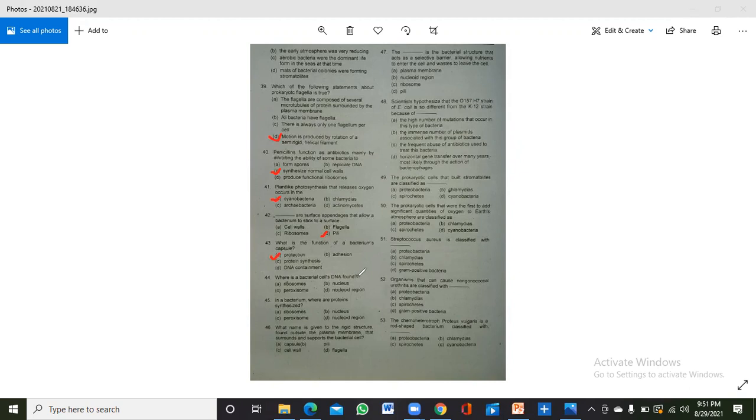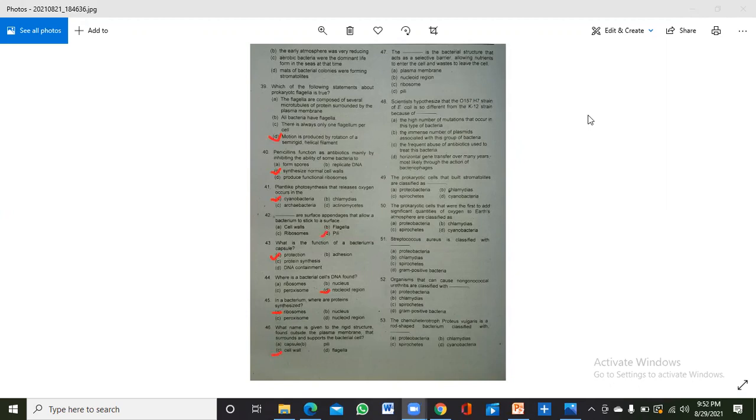Where is a bacterial cell's DNA found? It is found in the nucleoid region. In a bacterium, where are proteins synthesized? In a bacterium, the proteins are synthesized mainly in the nucleoid region, or sorry, in the ribosome. Ribosomes synthesize the protein. What name is given to the rigid structure found outside the plasma membrane that surrounds and supports the bacterial cell? This is the cell wall, the rigid structure.